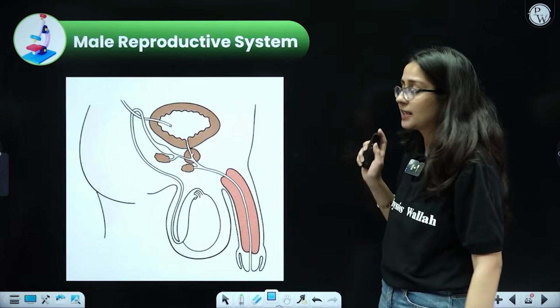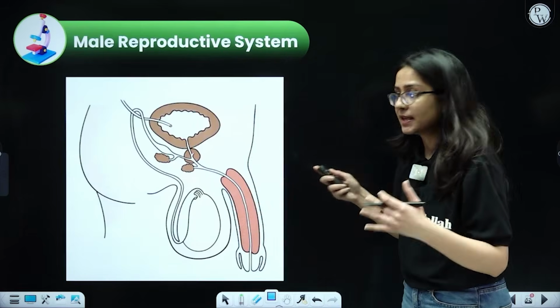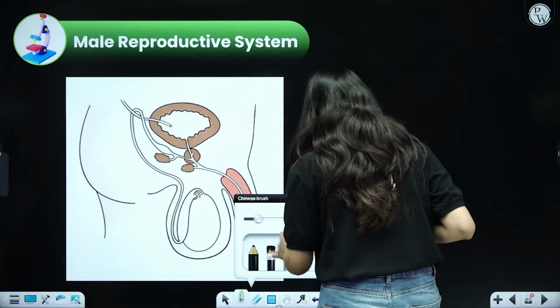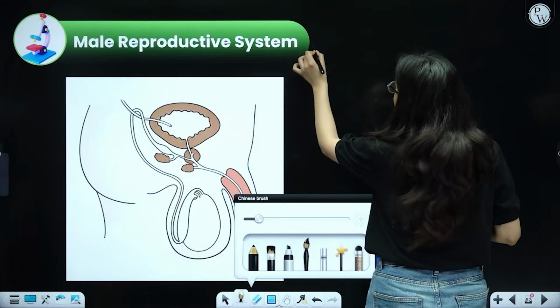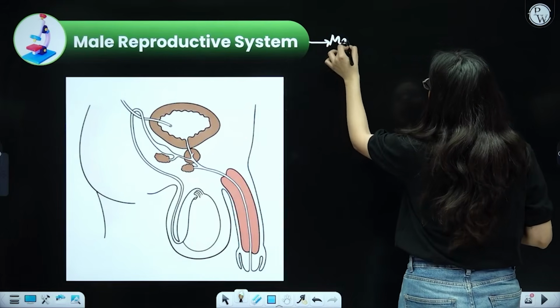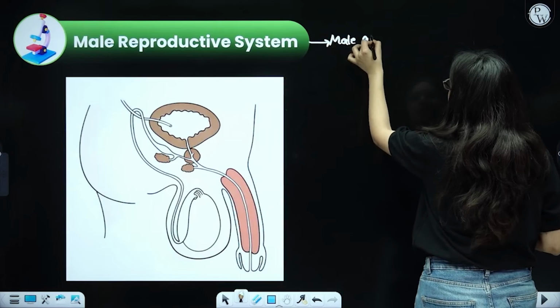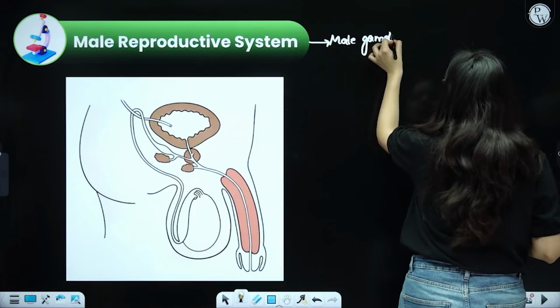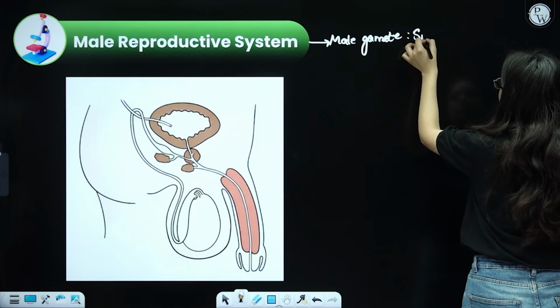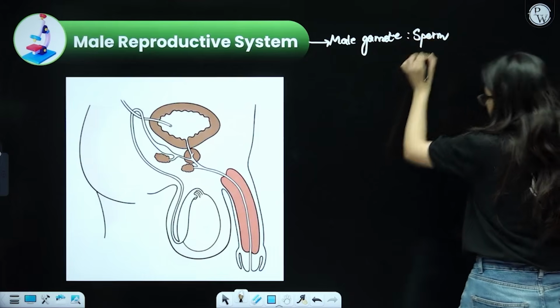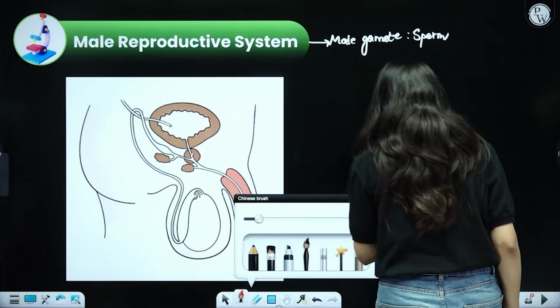Now talking about male reproductive system, since it is a male reproductive system, students, I hope all of you can now recollect that this will produce a male gamete. And what is the male gamete in humans? It is sperm. Okay, this is your sperm. So sperm production will take place in the male reproductive organ.